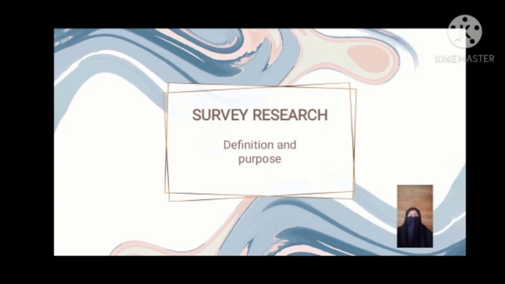Survey research can be used to gather information about beliefs, attitudes, behavior, and demographics. In a census survey, researchers attempt to acquire information from every member of a population. Census surveys are usually conducted when a population is relatively small and easily accessible.